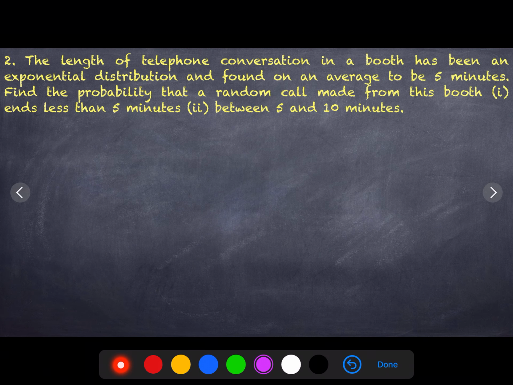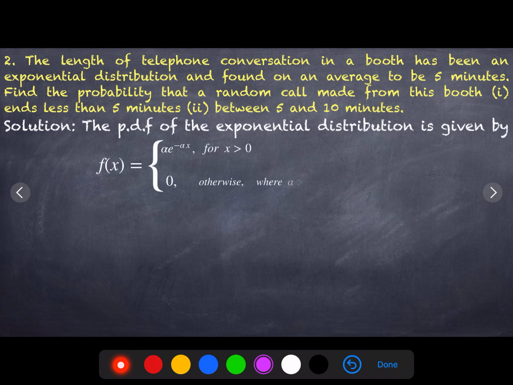The length of a telephone conversation in a booth has an exponential distribution with an average of 5 minutes. Find the probability that a random call made from this booth ends in less than 5 minutes, and between 5 to 10 minutes. So first, write the formula.